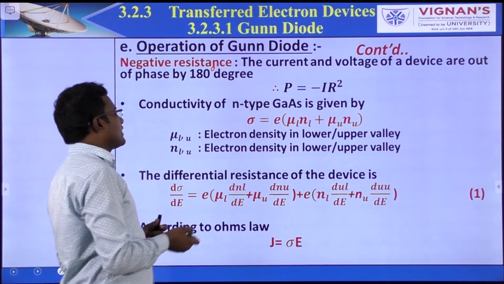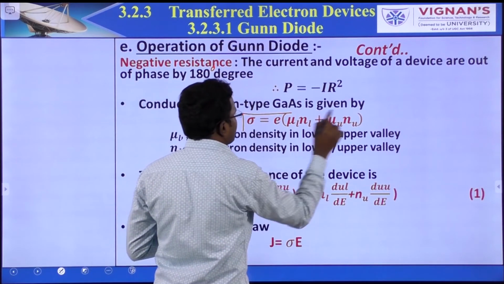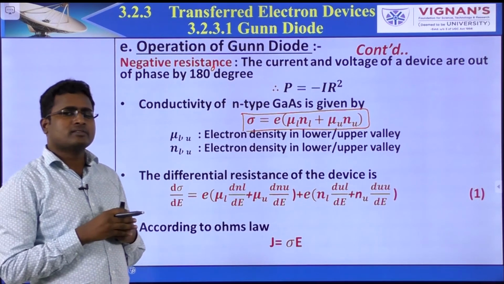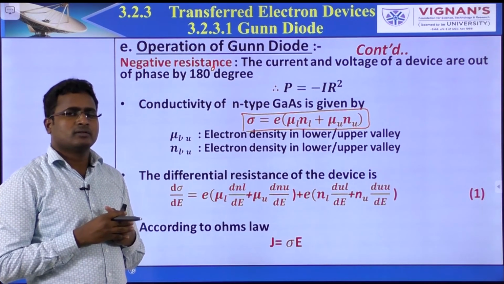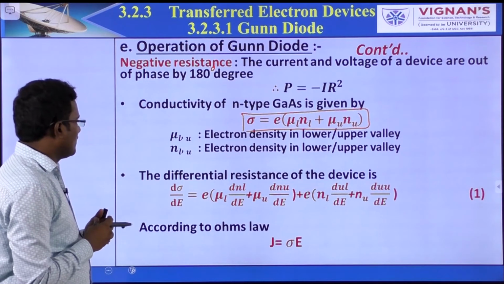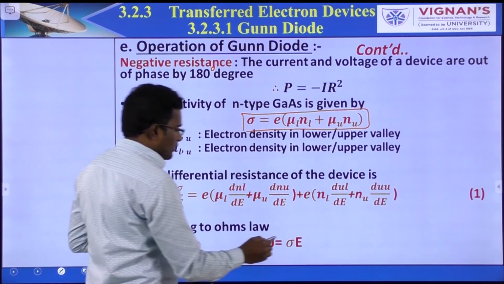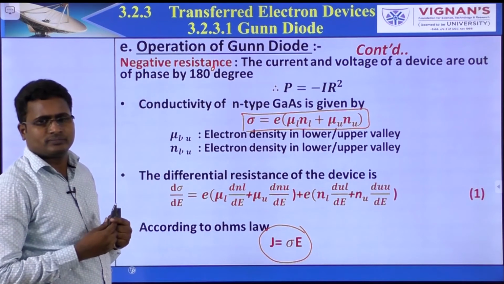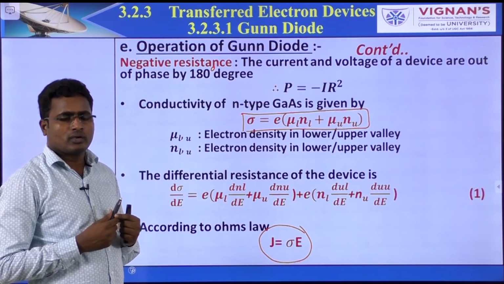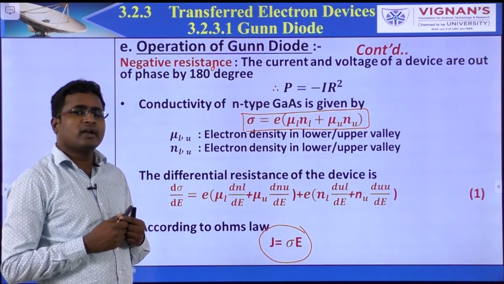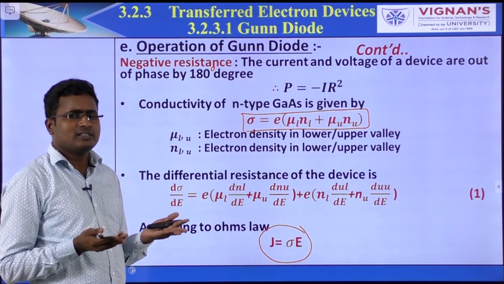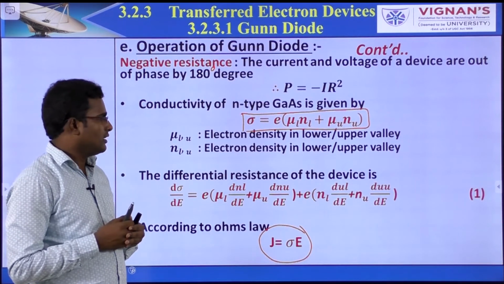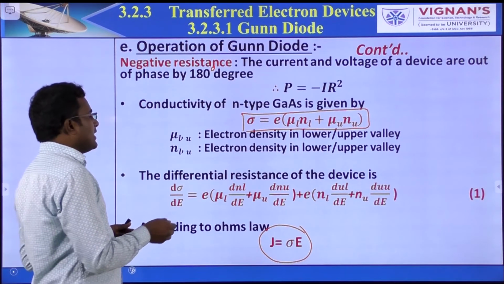Okay, we know that conductivity is equal to lower valley plus upper valley. According to Ohm's law, J is equal to sigma E. So we have to calculate the negative resistance condition.